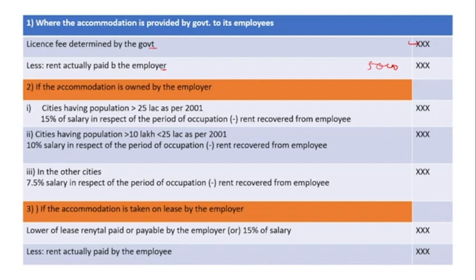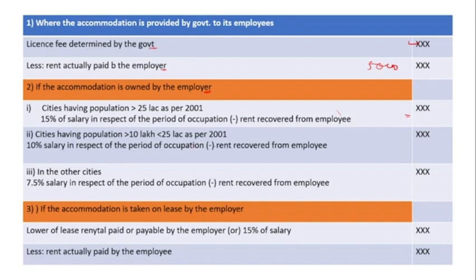Another one: if the accommodation is owned by the employer, and the population of the city is more than 25 lakh, then 15% of the salary in respect of the period of the accommodation, minus rent recovered from the employee. This amount we will write over here.